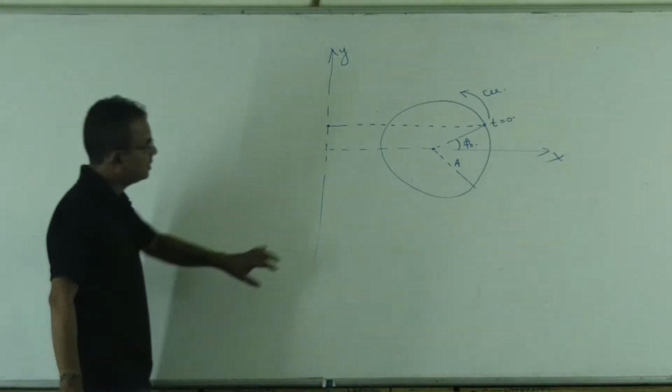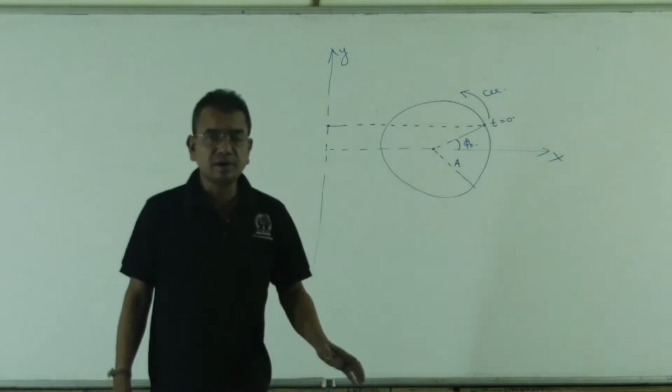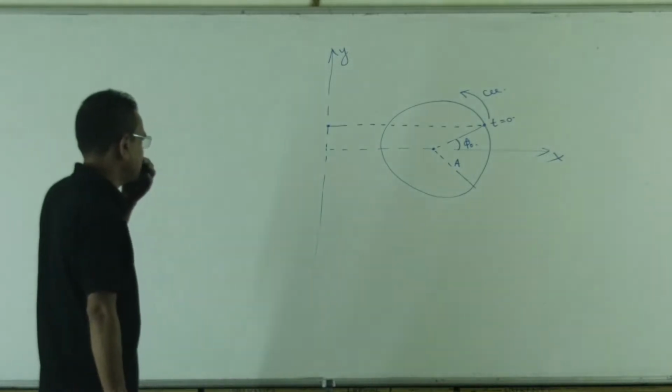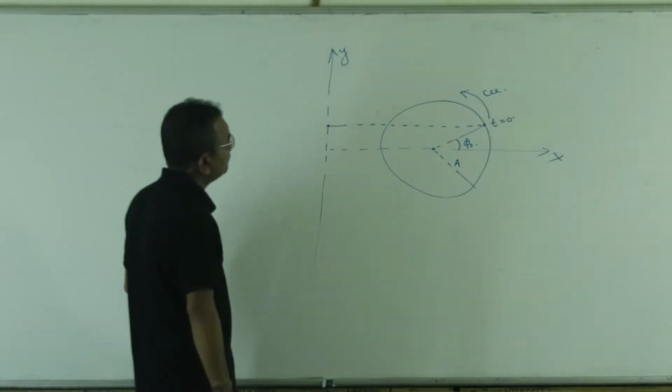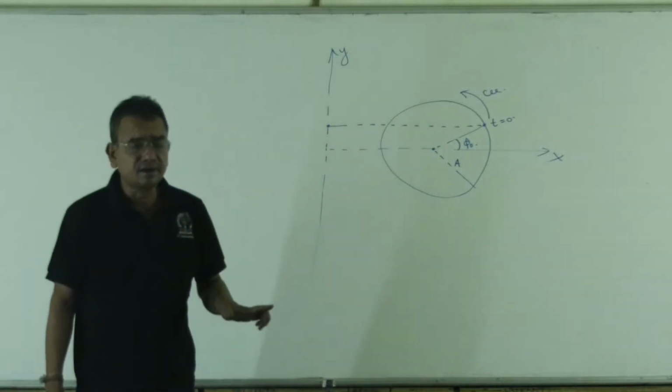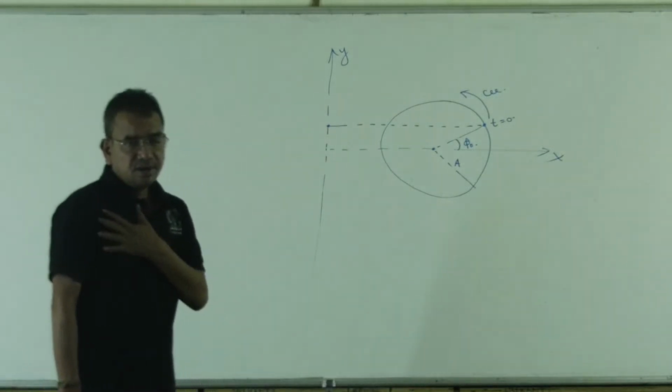The particle is in uniform circular motion on the xy plane as shown in the figure. I have to prove whether the projection of the particle on the y-axis is simple harmonic.